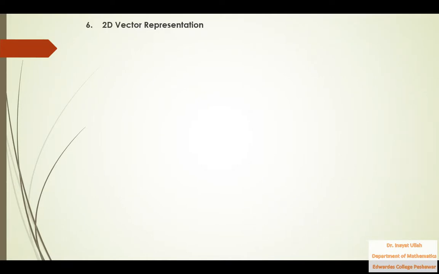Now what is a 2D vector representation? From the last figure, we know that OP vector is the x component of the vector into i plus y component into j. This OP vector can be written in this fashion, and the second style of writing this vector is the ordered pair form.